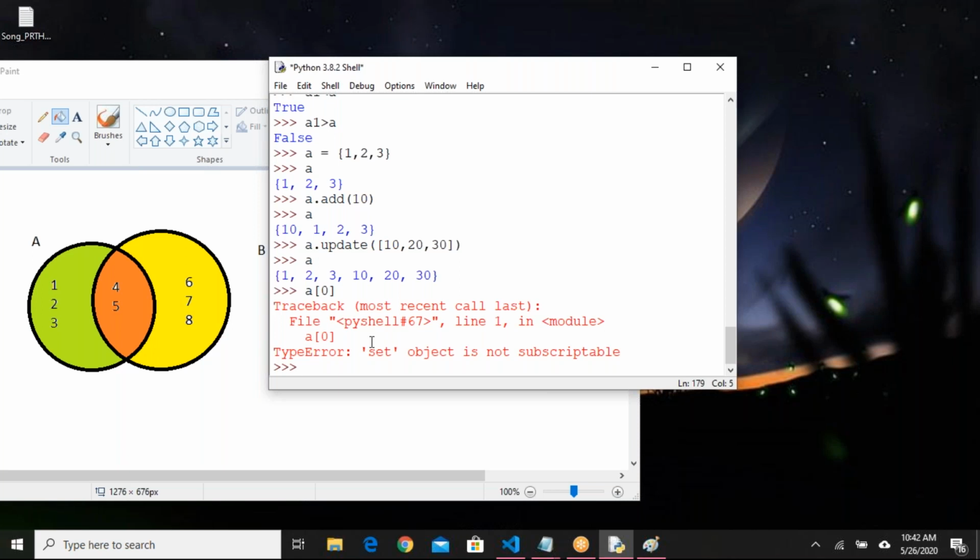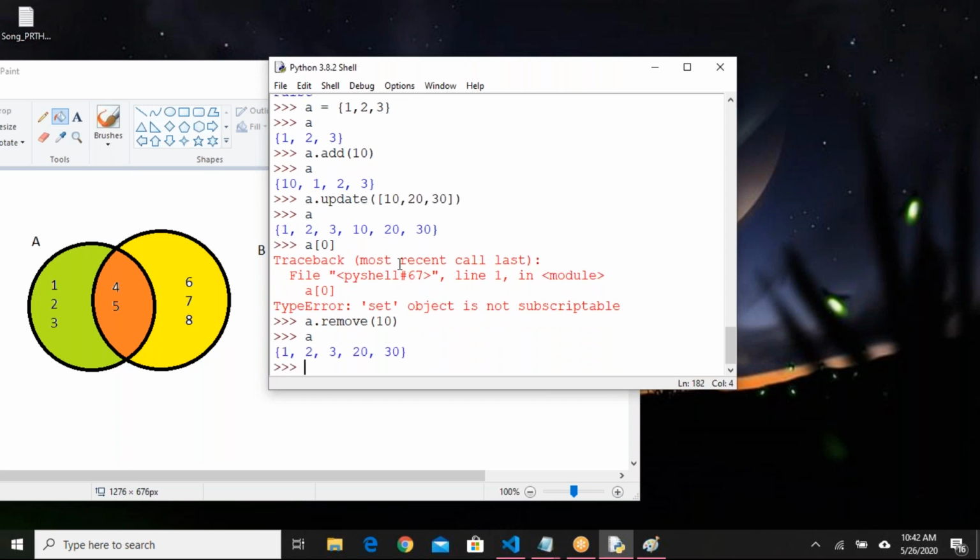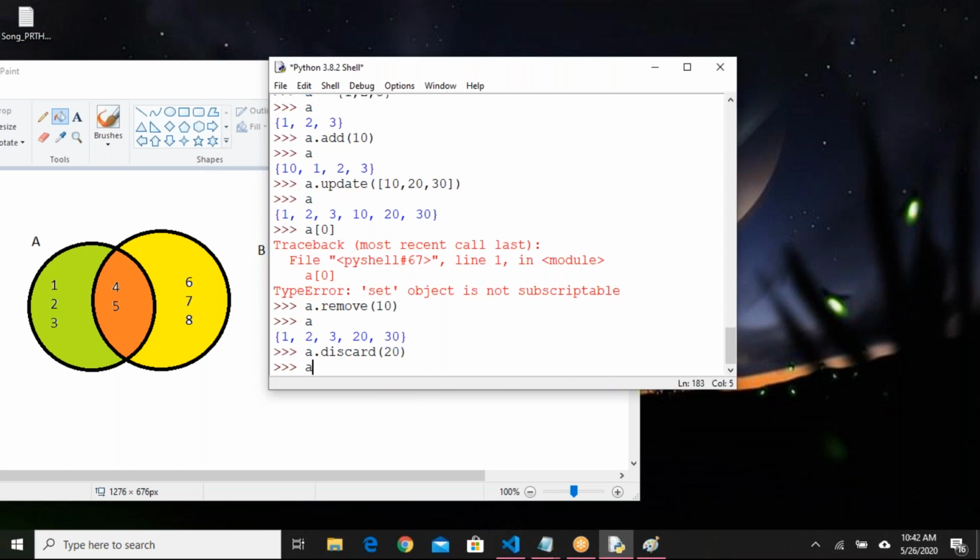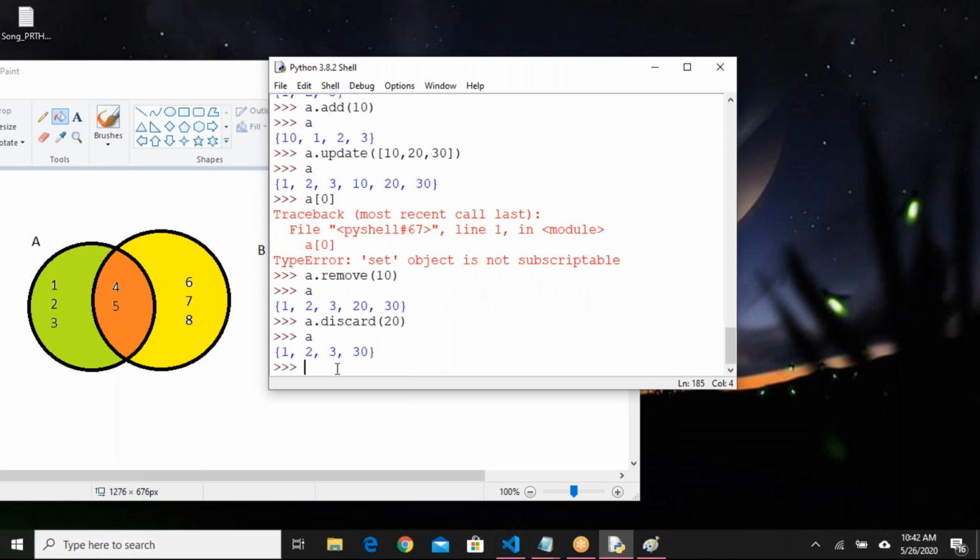If you want to delete an element, A dot remove is there, remove 10. So element 10 will be removed here. Okay, I think discard is also there. Discard will also help us to remove the element.